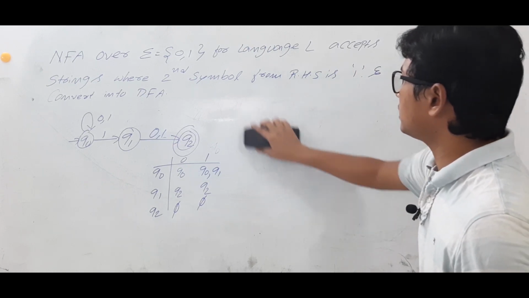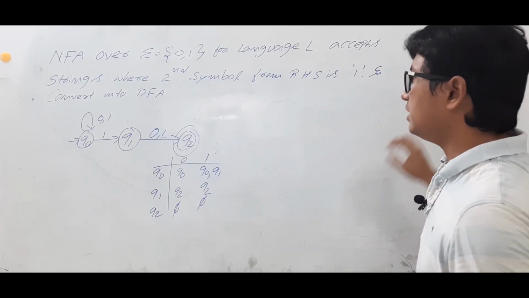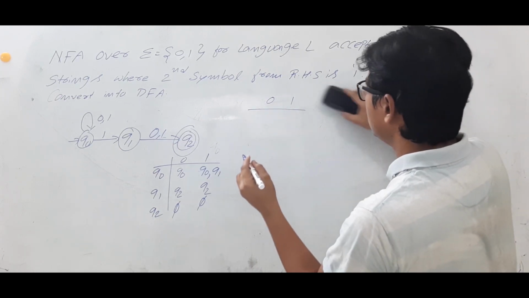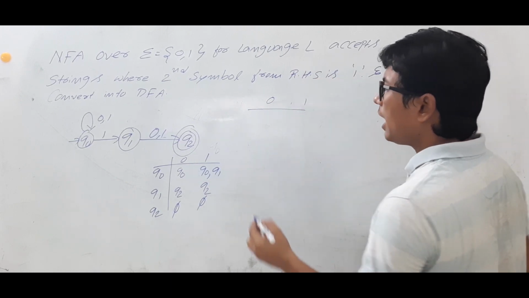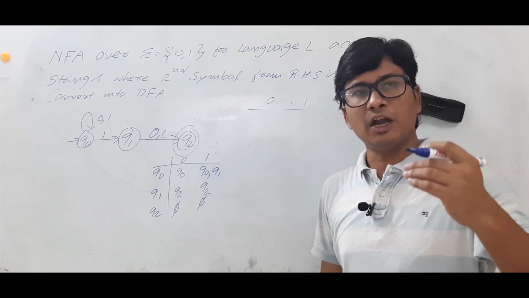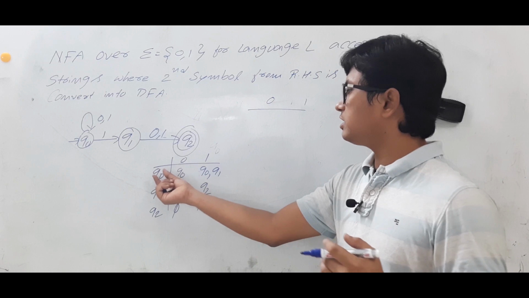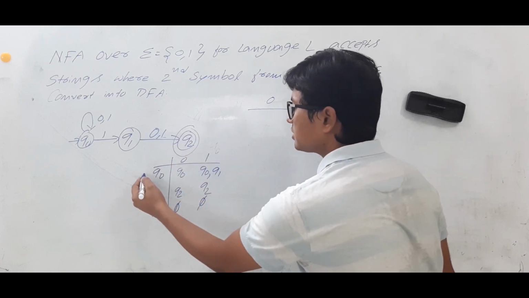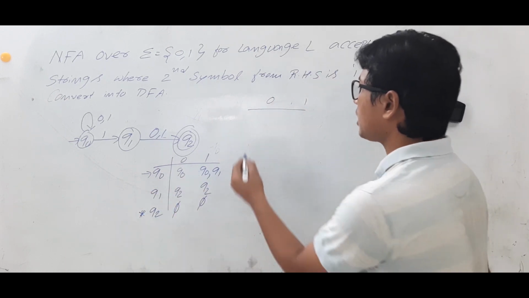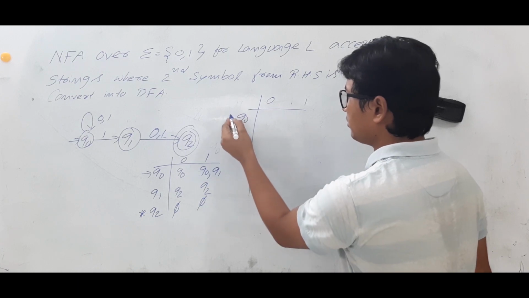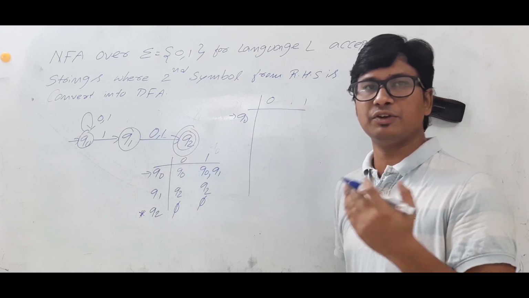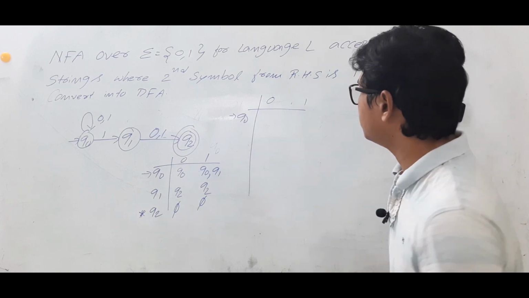Now we will find the transition table of the DFA. So how can I do the transition table of a DFA? The alphabets will be 0, 1 only. And if you have watched my video on the steps in converting an NFA to DFA, the initial state of this NFA is Q0. What is the final state? This one. So the initial state of an NFA will act as the initial state in the DFA. If you have not watched that video of steps for converting an NFA to DFA, I request you to go and watch the video.